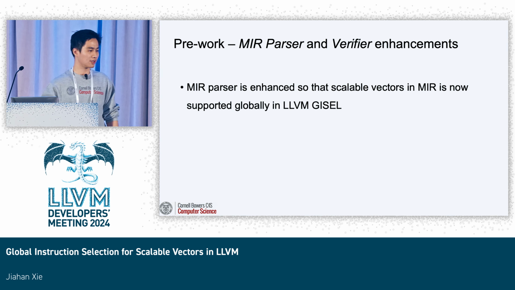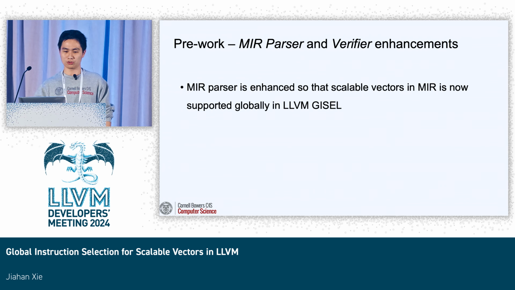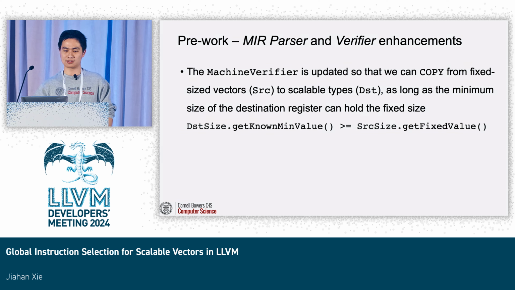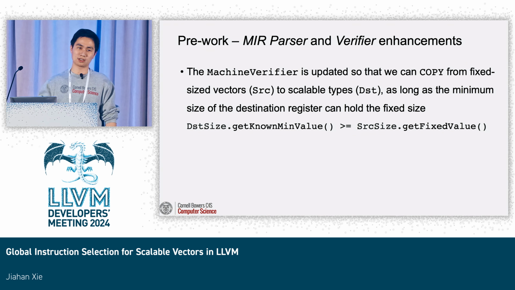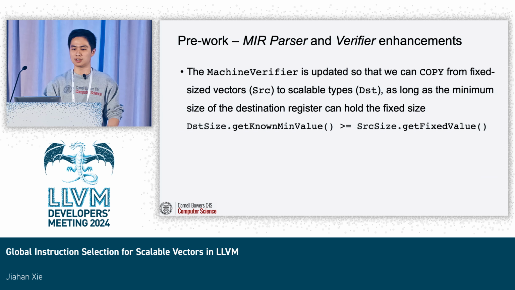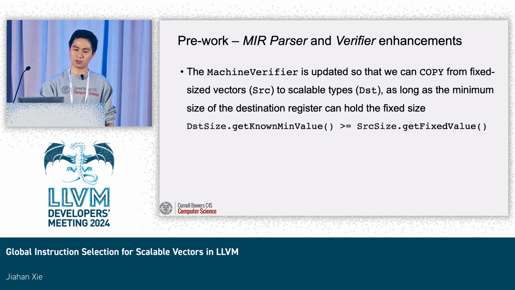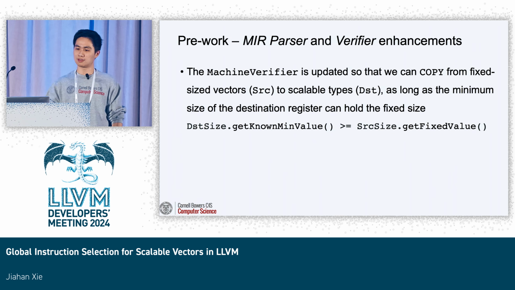Cool. To begin with, we first have to support the MIR, to be able to parse it, and we've done that. And the next thing is that the machine verifier is updated so that we can copy from fixed size vectors to scalable ones, as long as the minimum size of the destination register, which is the scalable one, can hold the fixed size. And it can be expressed as the following code.